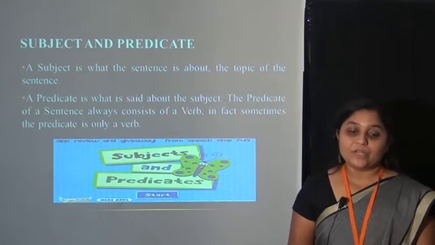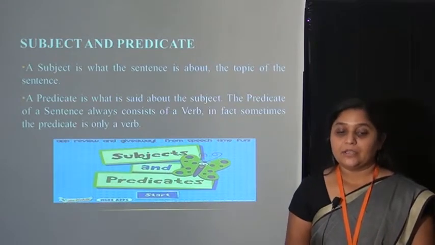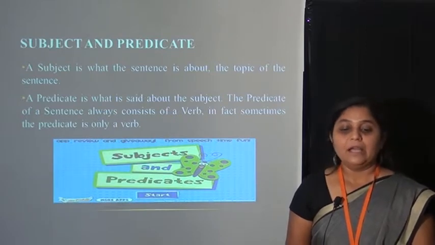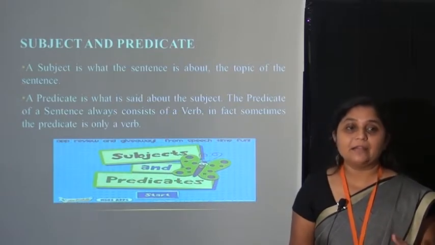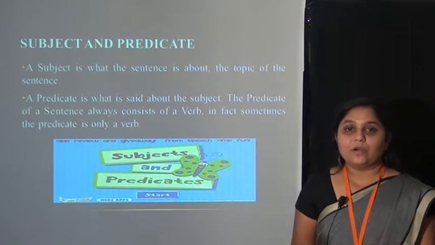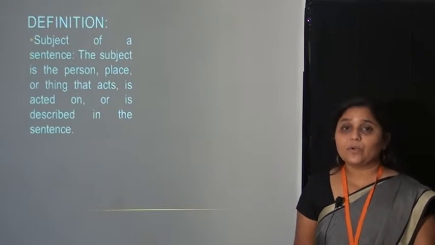Now predicate. What is predicate? Predicate is what is said about the subject. The predicate of a sentence always contains a verb. In fact, sometimes the predicate is only a verb. That means we will also find that the predicate is a sentence part doing the work like a verb.